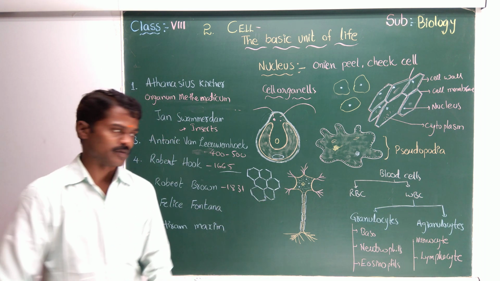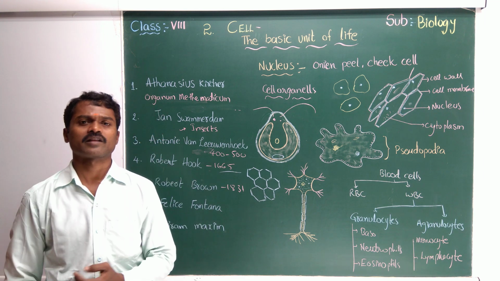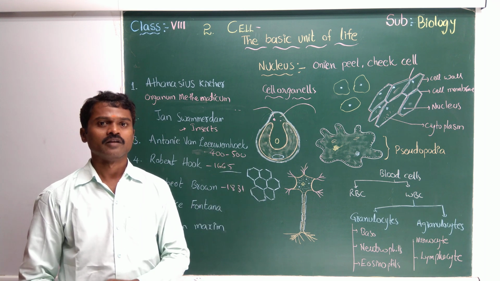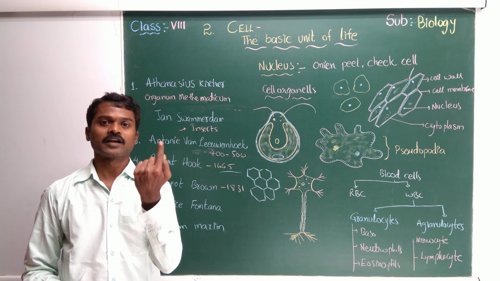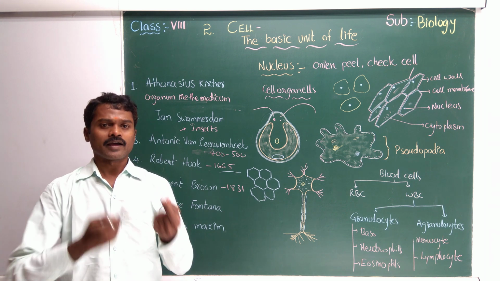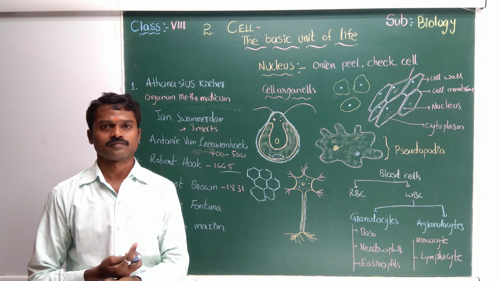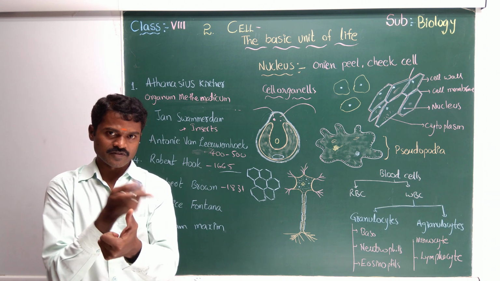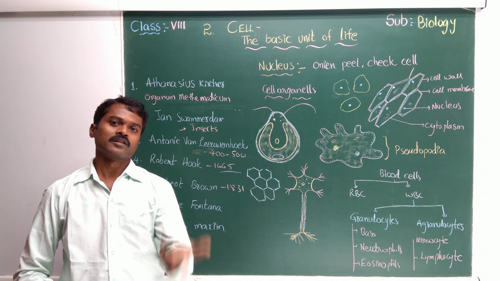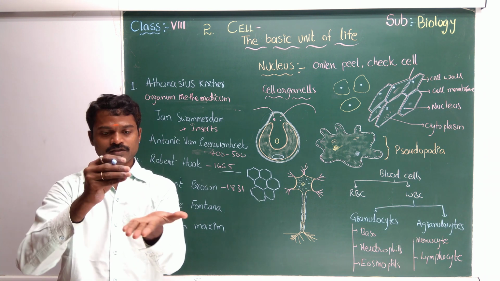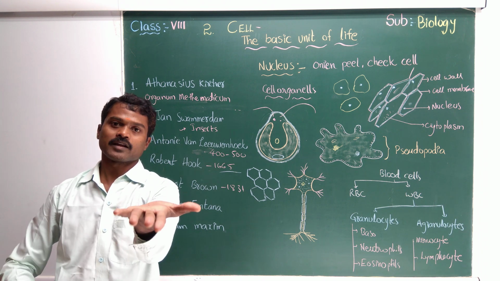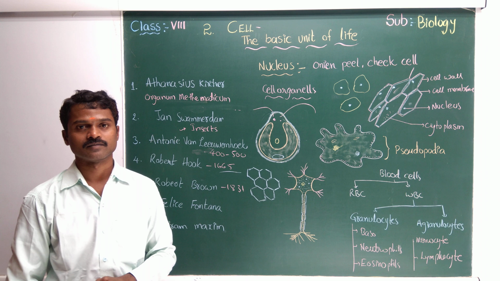We observe a honeycomb-like structure in our surroundings. An oak tree is very rare, so instead of going outside, it's better to use a mastic agipula. Just soak it in water for half an hour and cut slices. Make a potato slice in the same way, very thin, and observe it in the microscope. Keep the slice on the slide, cover it with water, and observe. Then you can observe like this, right?